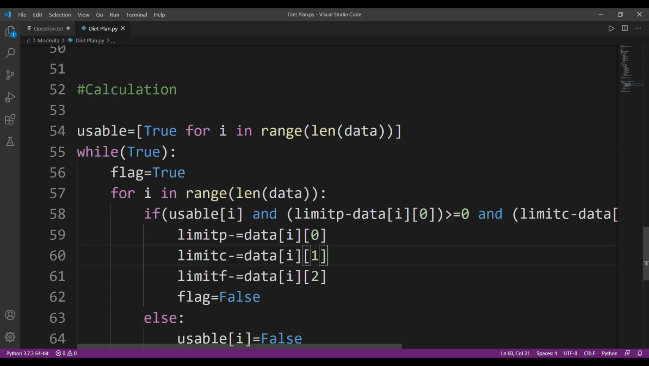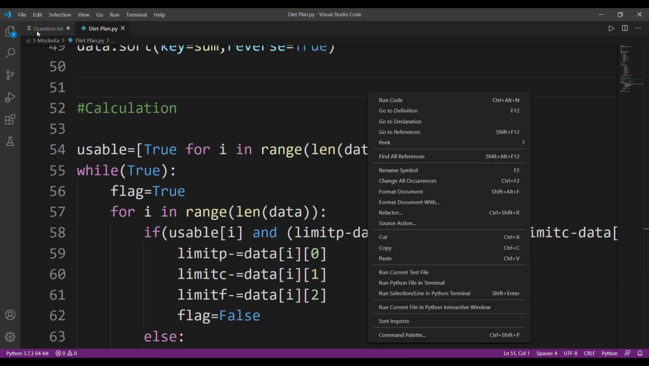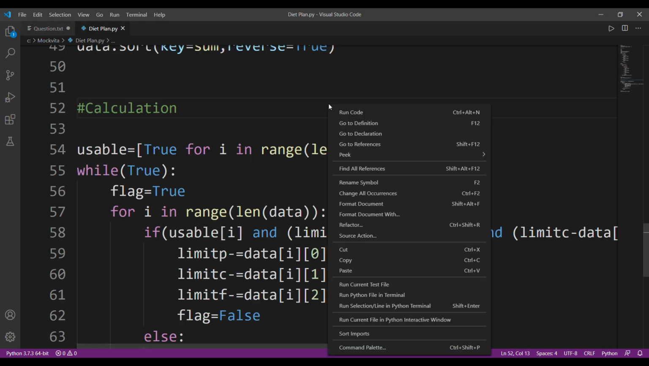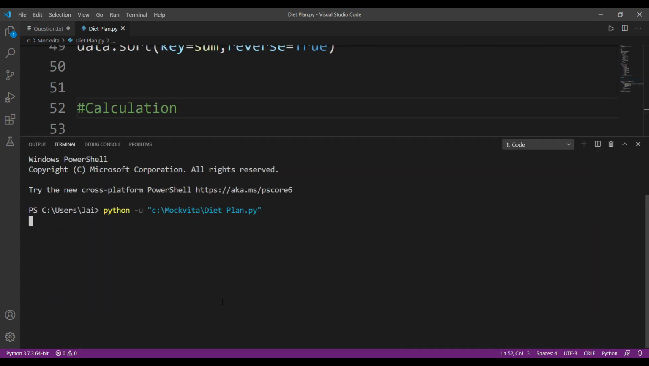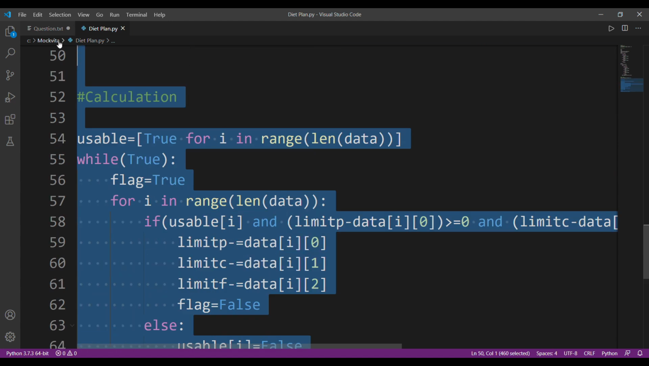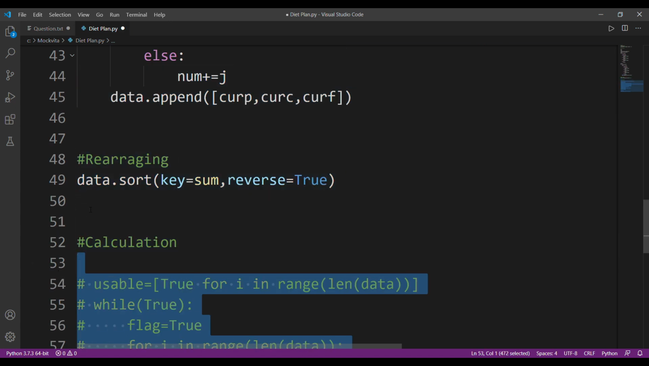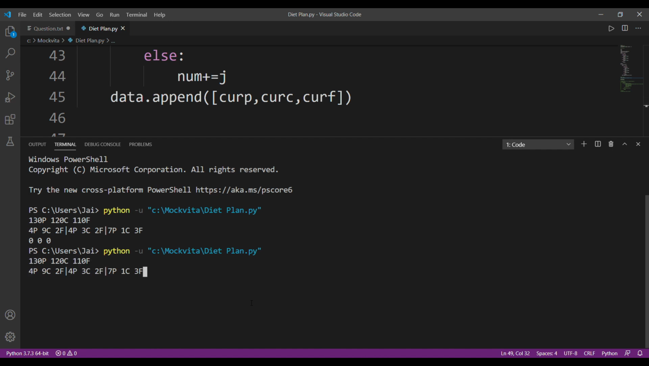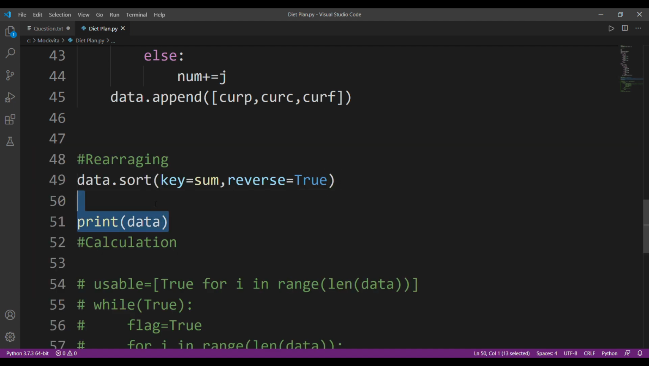Okay, so now let's try to run this code. Let me firstly copy these test cases. The answer is supposed to be 250, and let's see what we get. 0 comma 0 comma 0. I think I've made some sort of mistake. Let me just print my data and see what I'm getting. Okay, run code. All right, I think all of these are having the value of the limits, so I might have made a mistake.